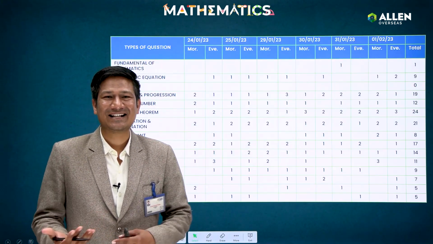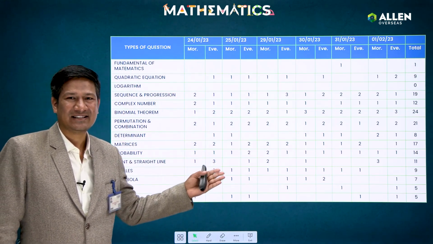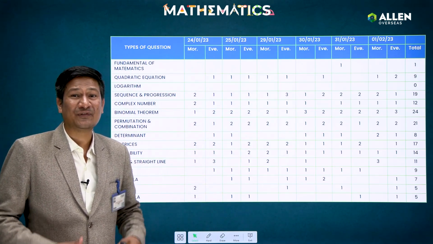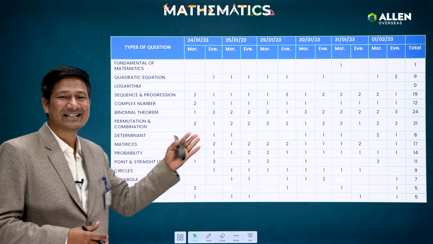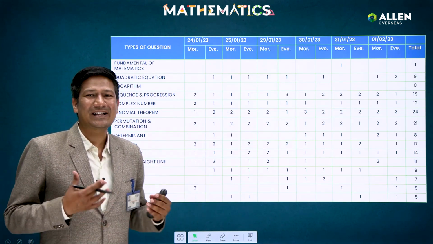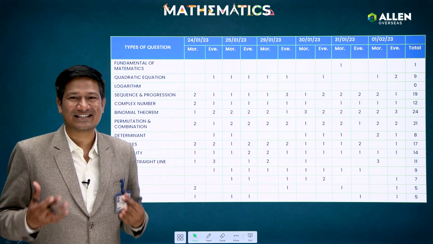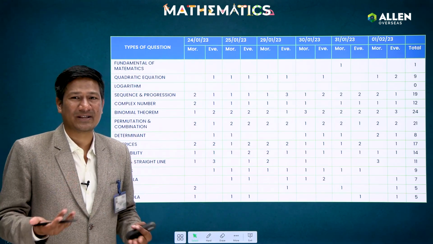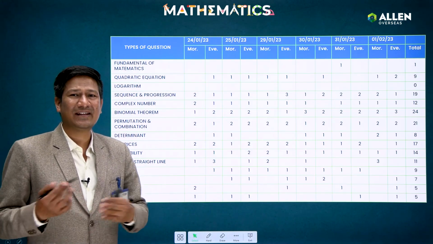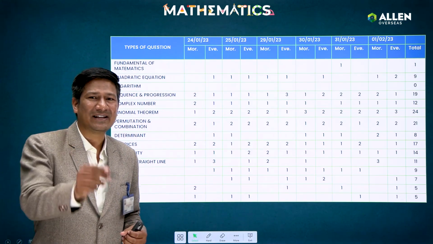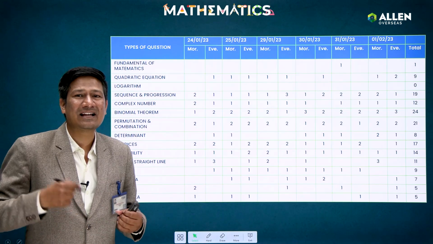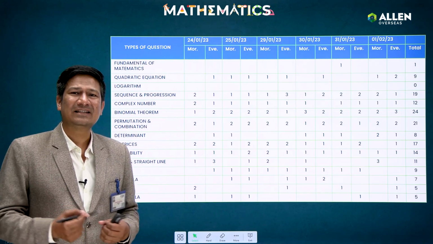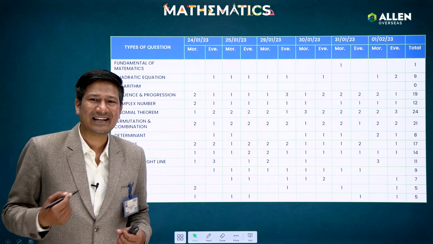Okay, so let's start. So that is the topic wise weightage in morning and evening shift on the different dates. What kind of questions were asked, it's there in front of you. So guys, if I compare this analysis with last year's analysis, it is not like that every year they put equal weightage on every topic. This strategy can change year by year, but there are few topics from which again and again they are asking questions.